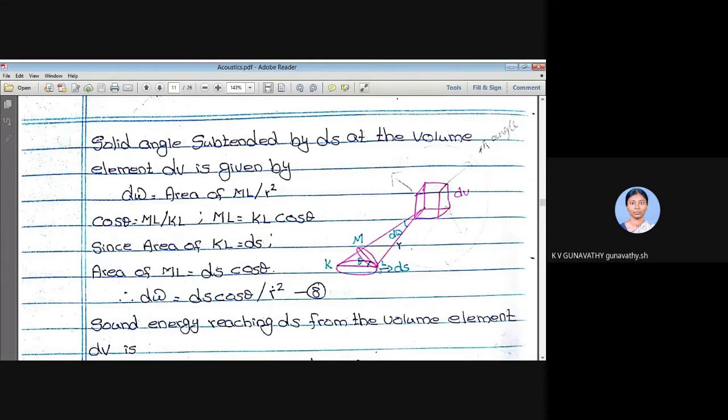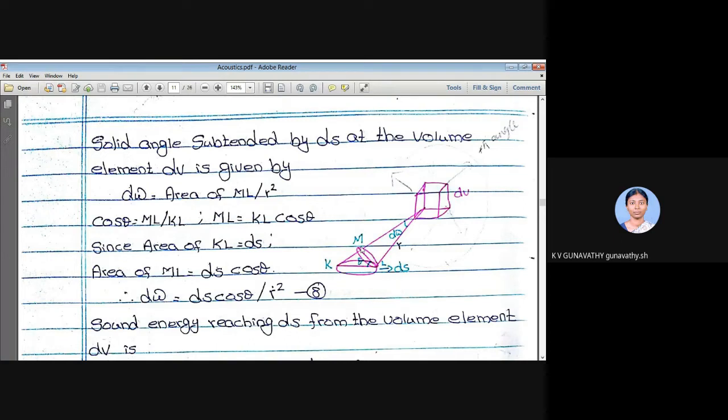Whenever we talk of solid angle, if you consider a small surface on a sphere, the surface will always be perpendicular to the radius. That is where we put the formula surface area by radius squared. But here the surface area under consideration is not perpendicular to the radius vector. It is at an oblique angle.